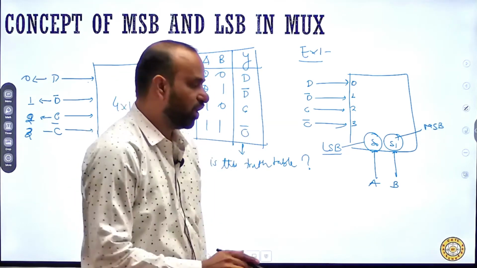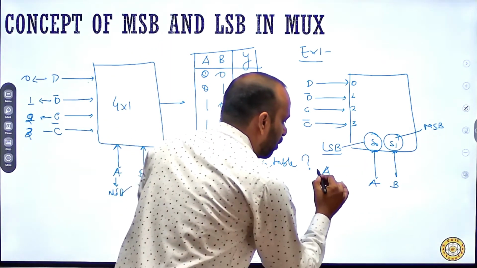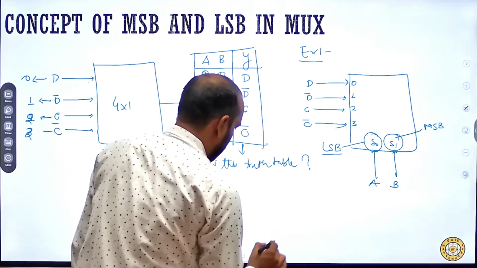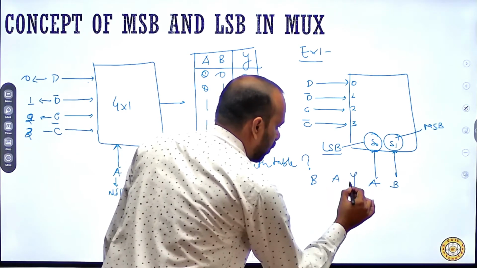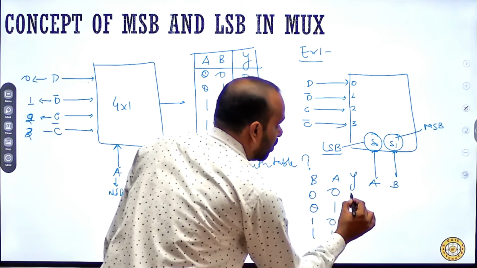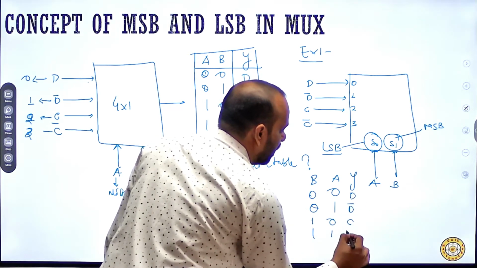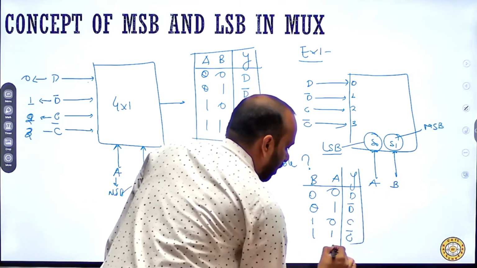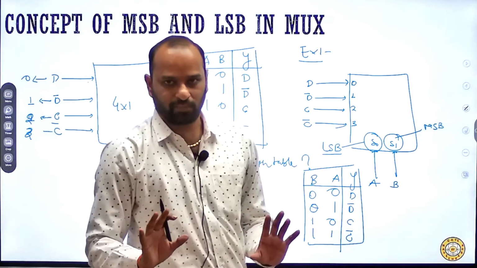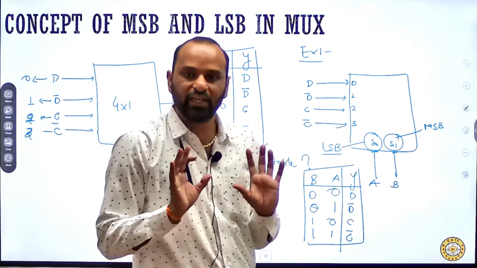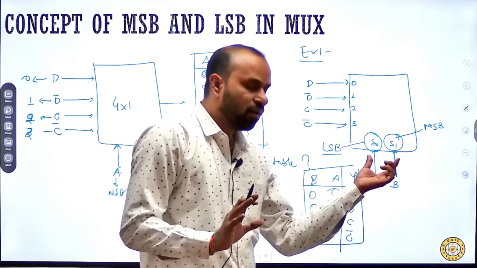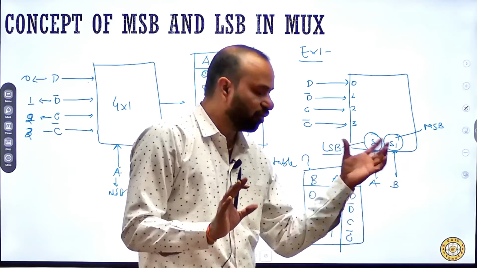So what will be the truth table for this? The truth table will become B A and output Y: 0, 0, 0, 1, 1, 0, 1, 1, and this will become D, D bar, C and C bar. First I have made the changes in the select lines and maintained the sequence over the data lines. I am not changing both things simultaneously, so you can understand the operation and principle of the select lines clearly.